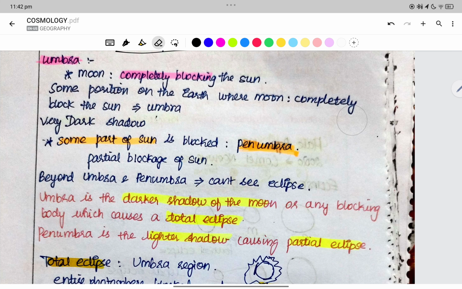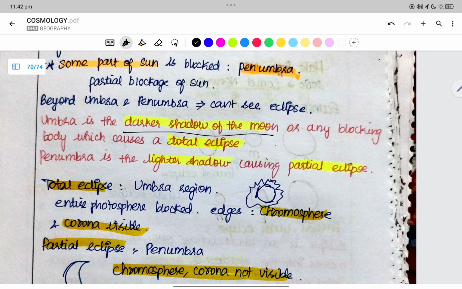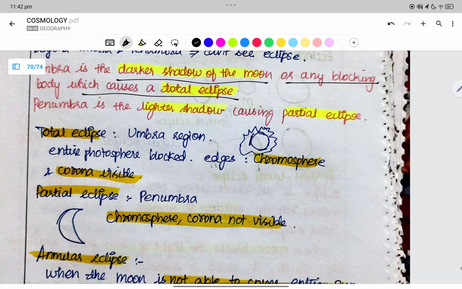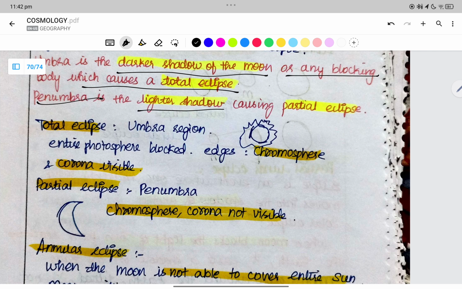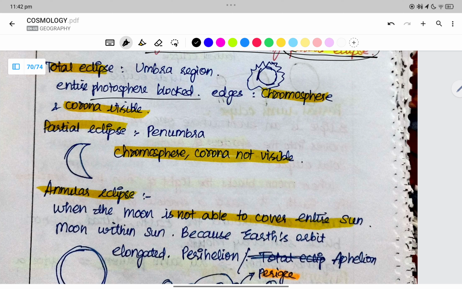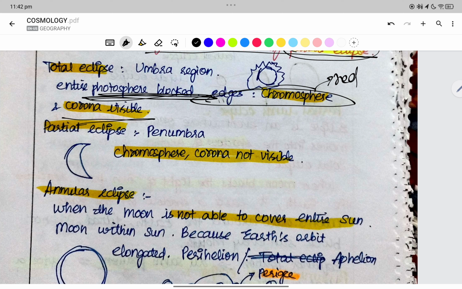Partial blockage is the penumbra. Beyond the umbra and penumbra we cannot see the eclipse, therefore viewing of an eclipse is possible only in certain regions. The umbra is the darker shadow of the moon or any blocking body which causes a total eclipse. The penumbra is the lighter shadow causing a partial eclipse. In a total eclipse the entire photosphere is blocked. We see the red edges of the chromosphere and then we see the corona.